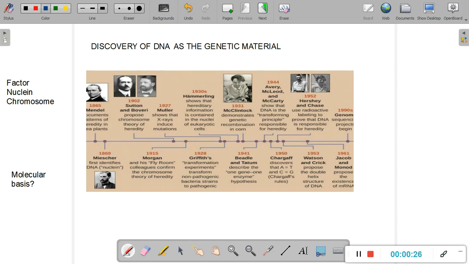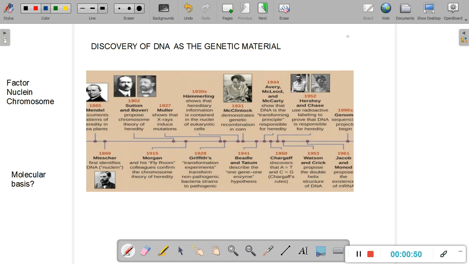You must have studied his experiments in your previous classes, where he worked with pea plants and was able to figure out that whatever we inherit from our parents is not a blend of their traits, and that the information is carried by certain particles, as he called them, from one generation to the next.